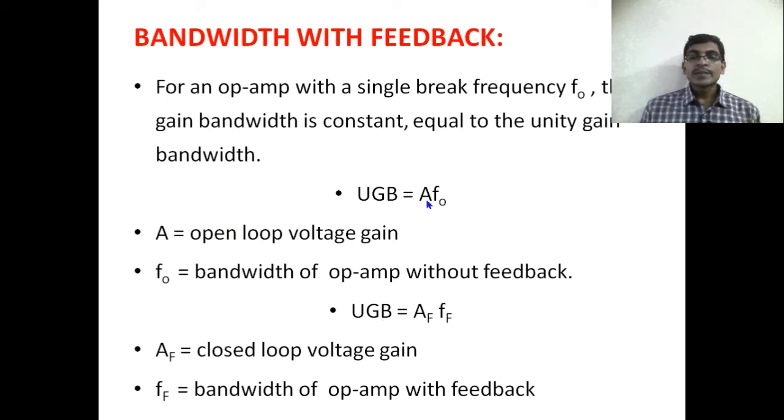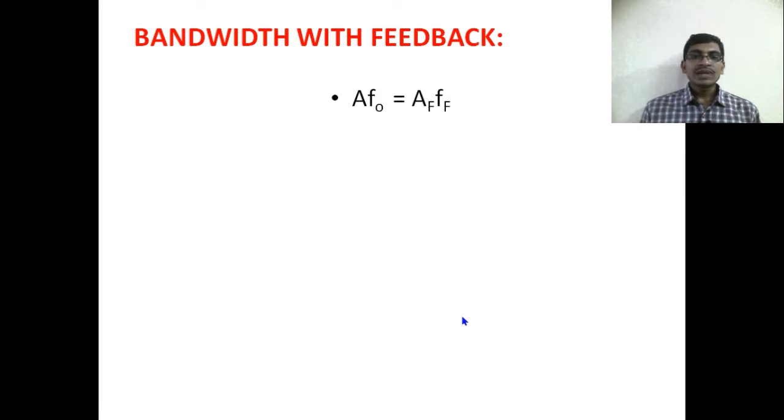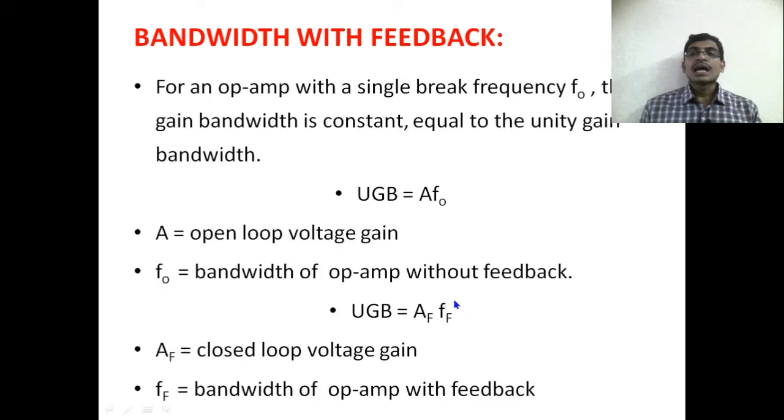Without feedback, it is the gain into the bandwidth without feedback, and with feedback, unity gain bandwidth is equal to the closed loop gain into the bandwidth with feedback, F suffix F. So for an operational amplifier with a single break frequency, the unity gain bandwidth without feedback and with feedback are both the same.